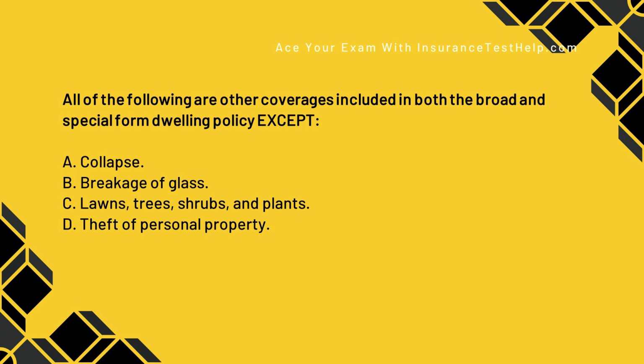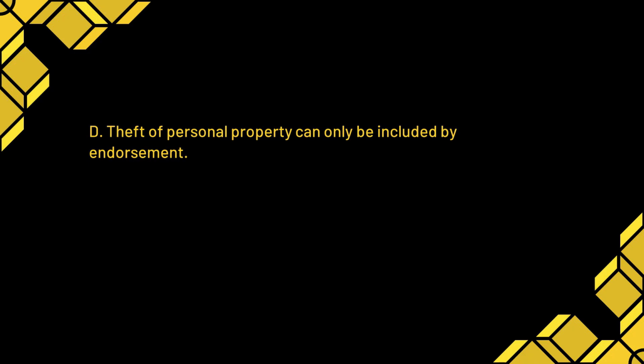All of the following are other coverages included in both the broad and special form dwelling policies except: A, collapse, B, breakage of glass, C, lawn, trees, shrubs, and plants, or D, theft of personal property. The correct answer is going to be D. Theft of personal property can only be added by endorsement. So this is one of those except questions. So remember that that's going to be all of the things except this one. So it's a little bit of a trip up. So just remember theft, in this case, is too broad and can only be added as an endorsement.